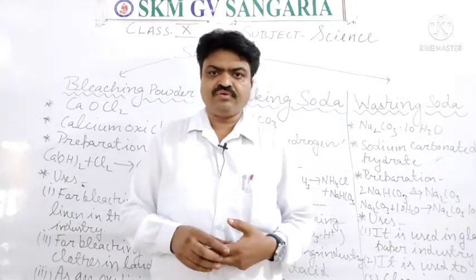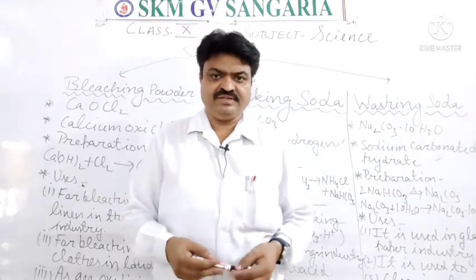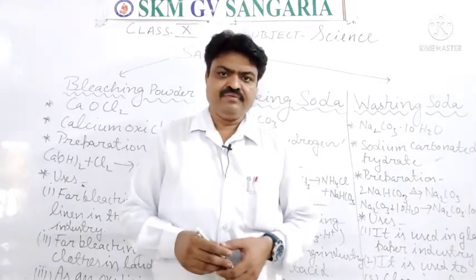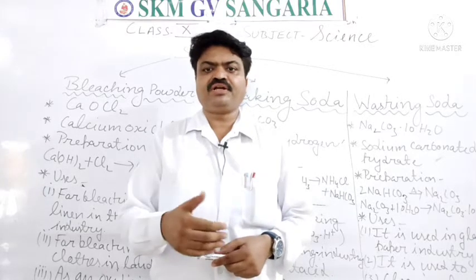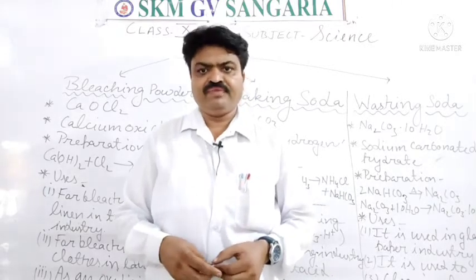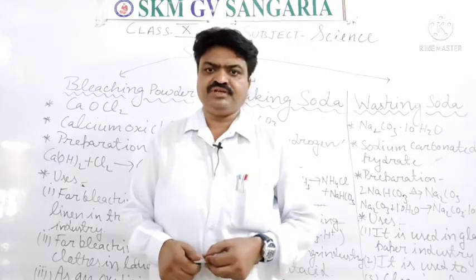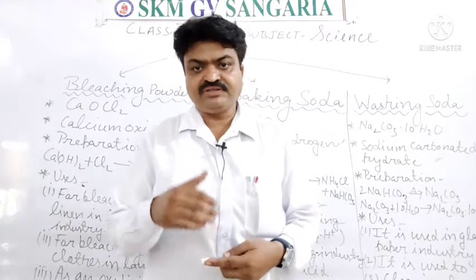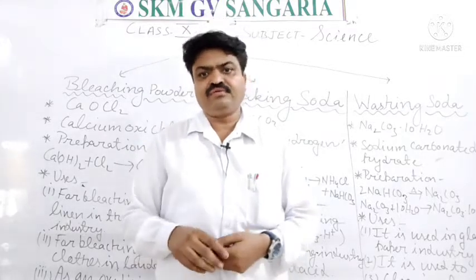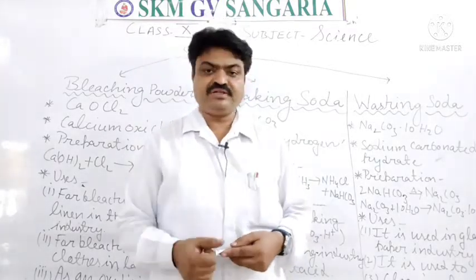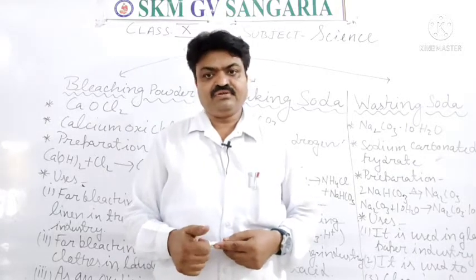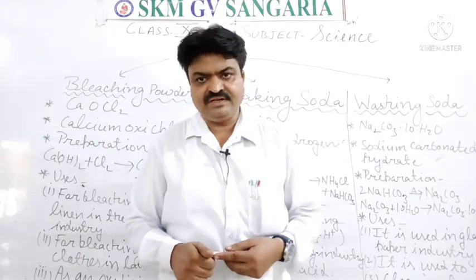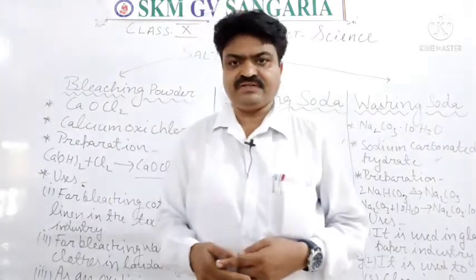Like ozone, O3, is also an oxidizing agent. HNO3, nitric acid, can also be considered an oxidizing agent. Like this, potassium permanganate, KMnO4, is also considered an oxidizing agent. There is another chemical substance, potassium dichromate, K2Cr2O7, which is also considered an oxidizing agent. So like other oxidizing agents, this one is also used in chemical reactions.